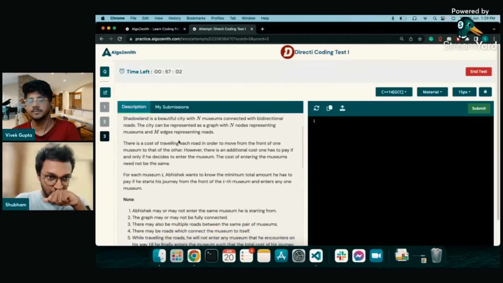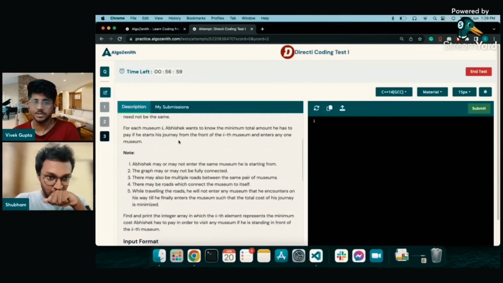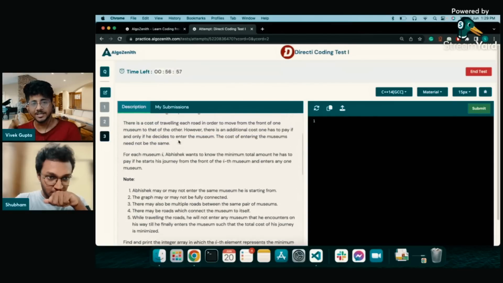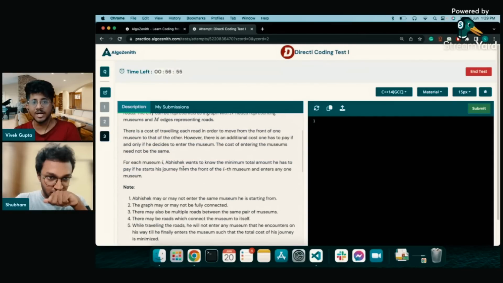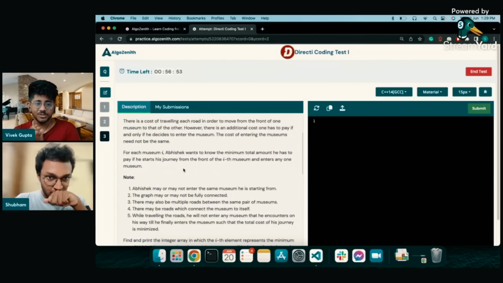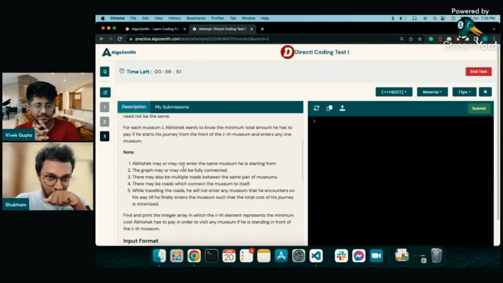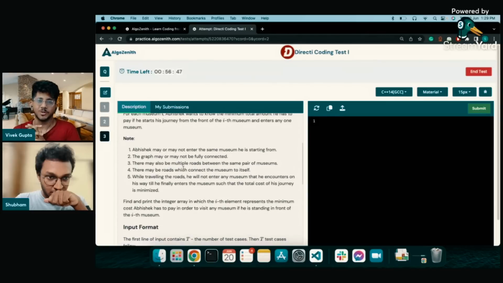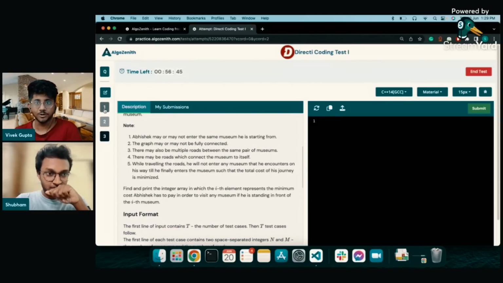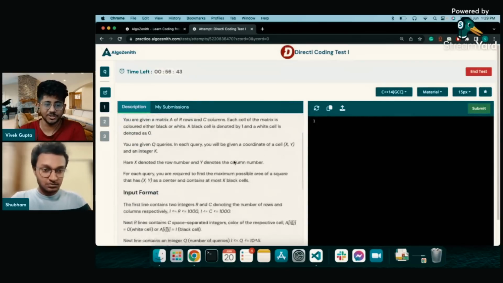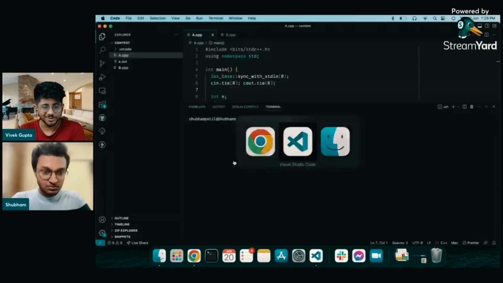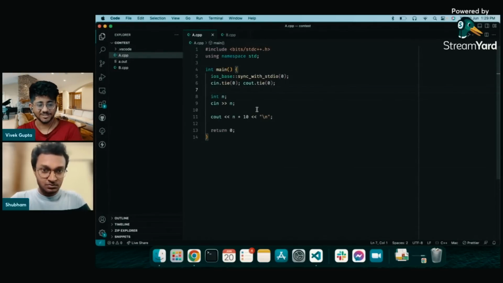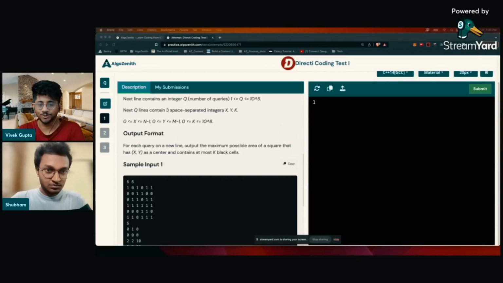This third problem I've seen being asked multiple times in multiple different companies in disguise. Maybe like go to that museum, come back and things like that. Once you read the problem, you'll get the idea. I don't know if Shubham has seen this problem before or not, because this is a very good idea. I'll explain it to you guys, it's super interesting. Okay, I think Shubham is going to code the first one. Yeah, nice. So let's discuss the first one while he writes the code for this.